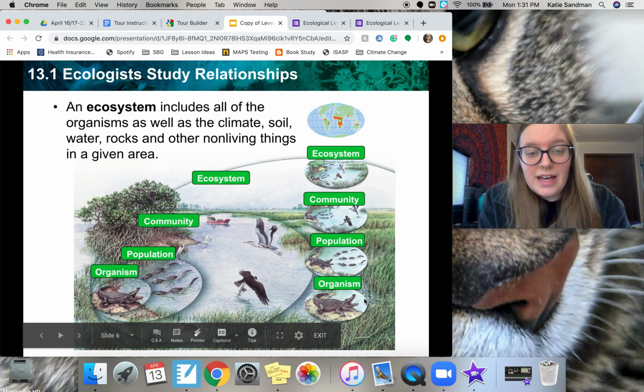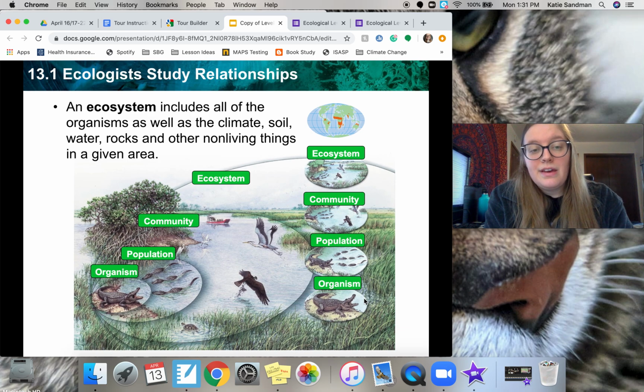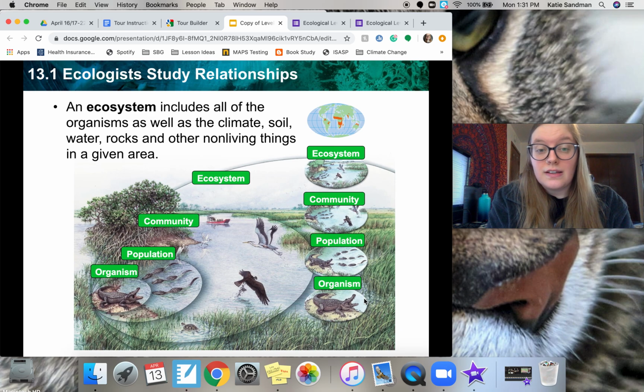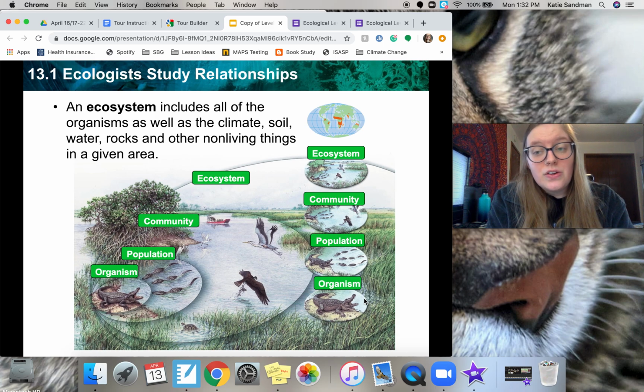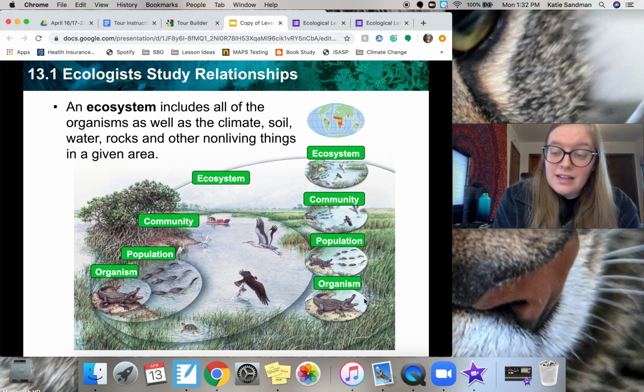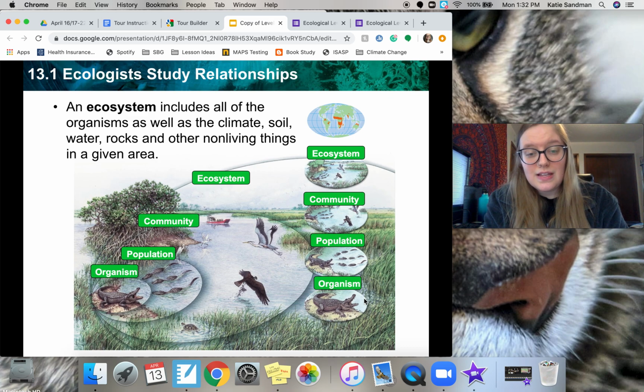After a community, we have an ecosystem. So an ecosystem includes all of the organisms as well as the climate, soil, water, rocks, and other non-living things in a given area. So it includes all of the living and non-living things that are there.